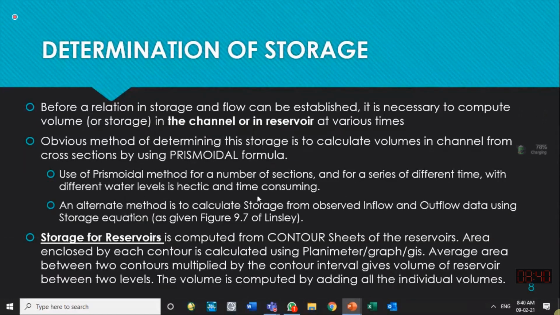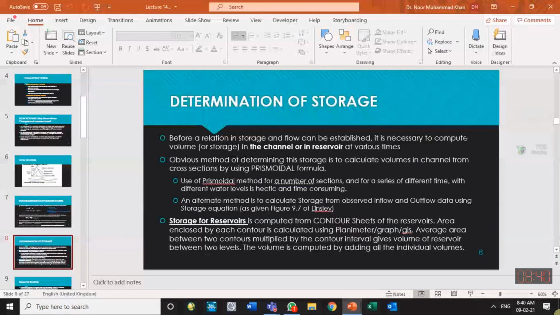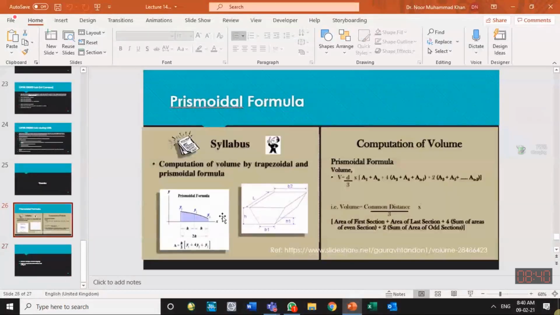Okay. So we can calculate this storage or volume using the cross section, which we have got from survey, and using the prismoidal formula. At the end of the lecture, I have put the prismoidal formula, because sometimes we don't remember these things. You have studied this in surveying.